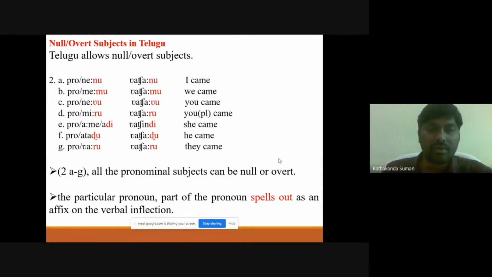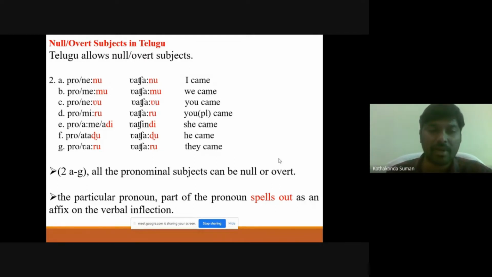Now Telugu allows null or overt subjects, as we have already seen in previous slides. Here we have first person, second person, and third person, so all the pronouns are here, like nenu vachanu, which means I came, memu vachamu, we came. Like that, all the pronouns are there: nenu, memu, neevu, meeru, these are pronouns.